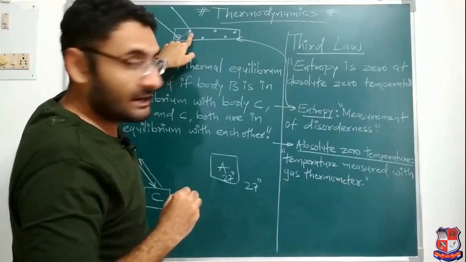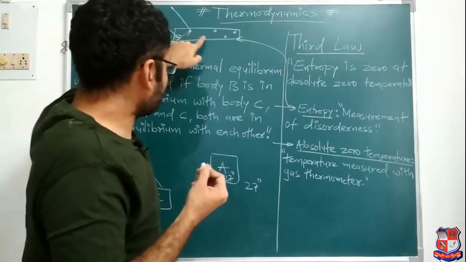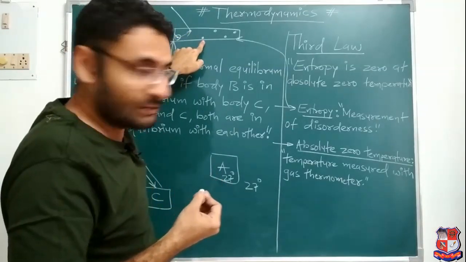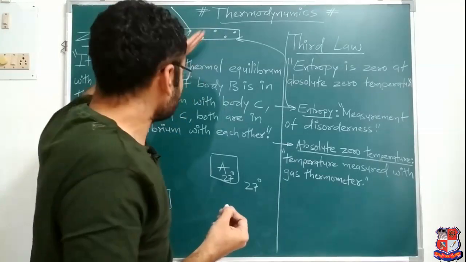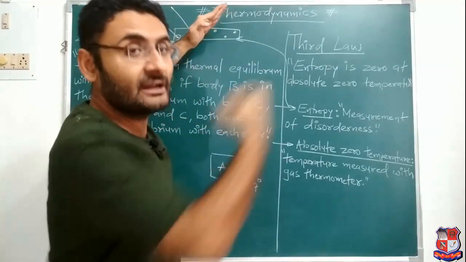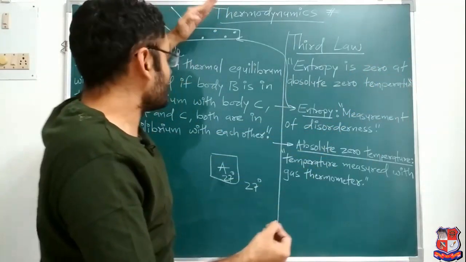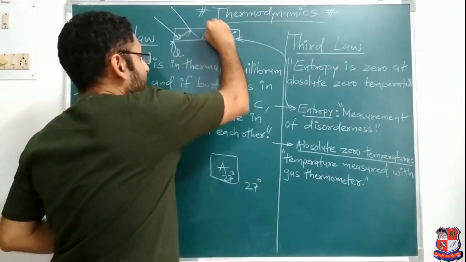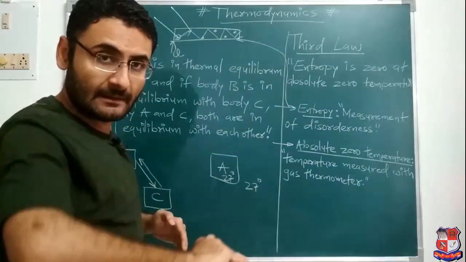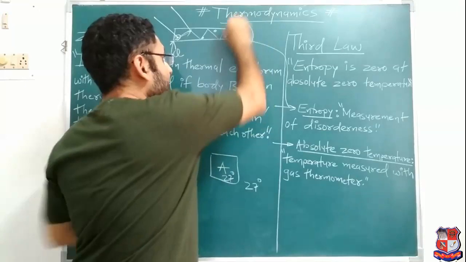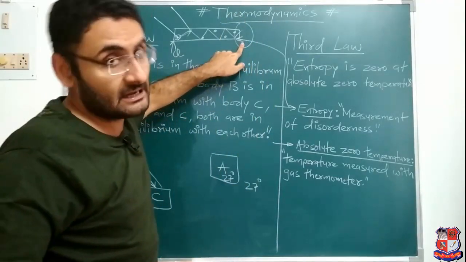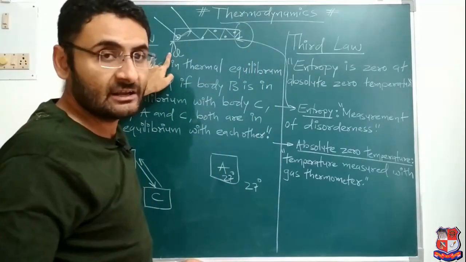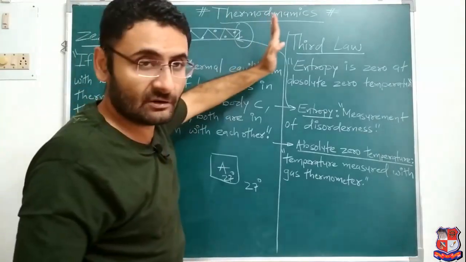Now the next particle will be heated, that particle will travel to another particle or molecule and transfer the heat, then that particle will transfer to one more particle, and it will be heated. So the propagation of the heat will be like this. And after some time, the same amount of heat you supplied at the first end, you are able to get on the last end also. So that is the propagation of the heat.